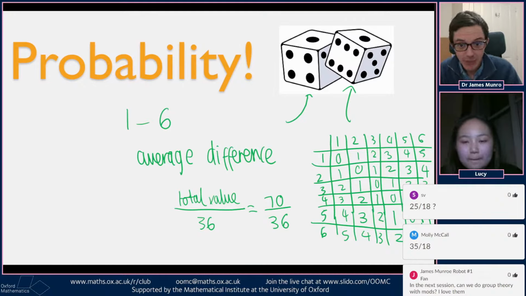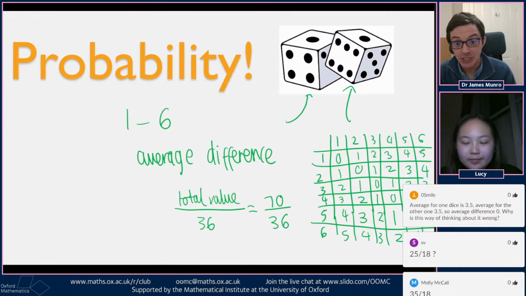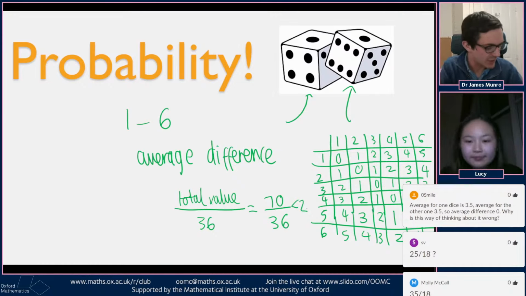70 over 36, cool. Which is a little bit less than 2, which is maybe surprising, because 72 over 36 would be 2, so it's a little bit less than 2. Smaller than we thought, right? I guess that means your intuition of how different the dice are. Anyway.